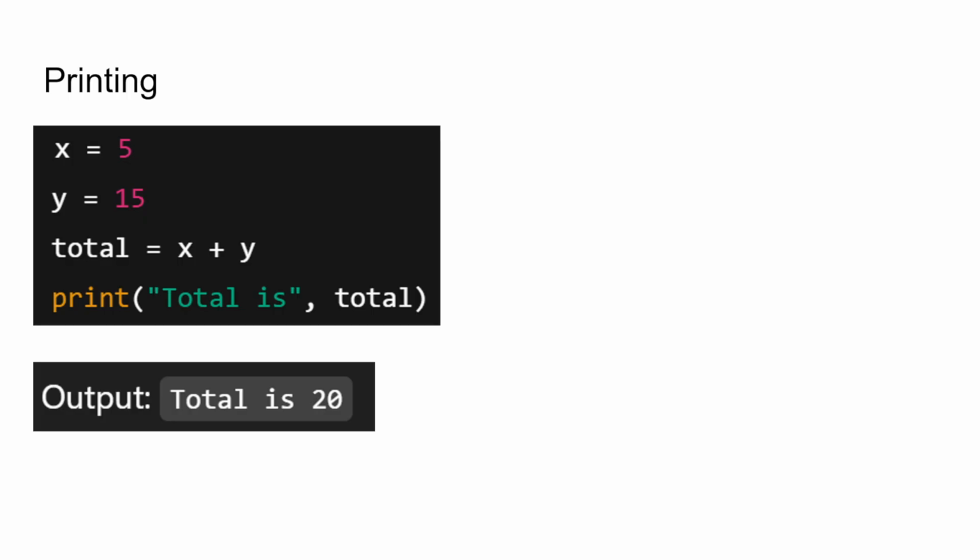If you see the final output, the first string total is printed, then the second value 20 is printed with a space. Sorry, there should be a space here also after is. Whatever format you mention here will be used to print in the output.